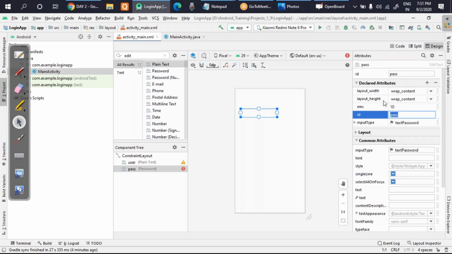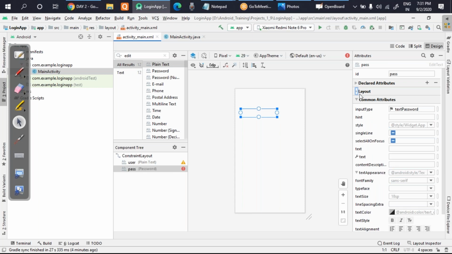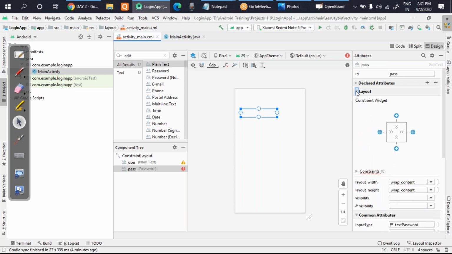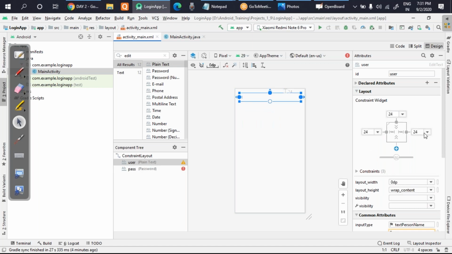Okay. Now I'll move to the layout part. And you remember when I did this, the 3 sections were connected, but this one is not connected. So you have to keep in mind, you have to connect it. Once you have dragged the second component, you can click on this one. As soon as you click, you can see it is getting connected with this one. And whatever value is here, it's up to you. Like suppose I give 24 here. You can set any value.